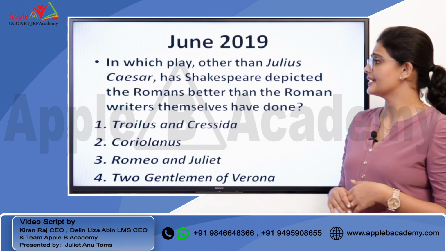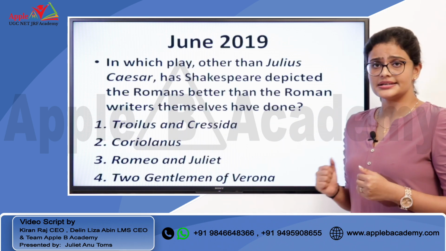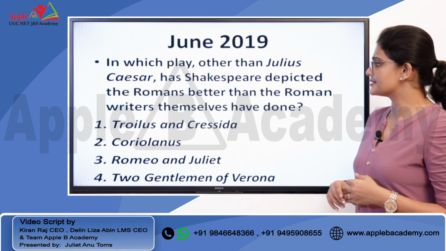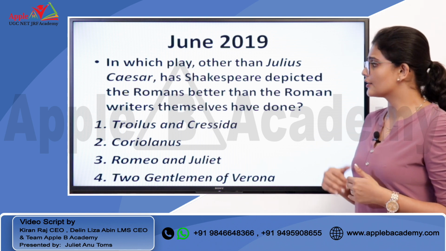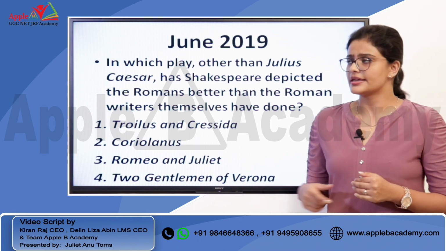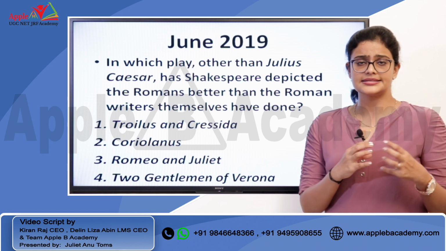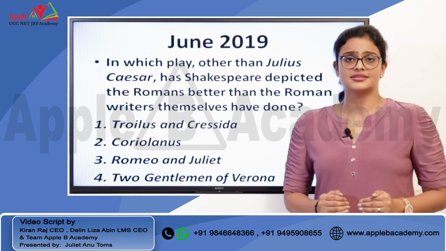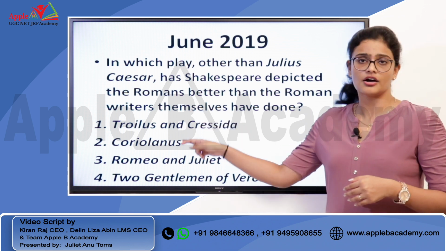Now coming to the next question. In June 2019 there was this question: in which play other than Julius Caesar has Shakespeare depicted the Romans better than the Roman writers themselves have done? This question is a little confusing, but the only thing you have to know in order to answer it is the setting of these plays.